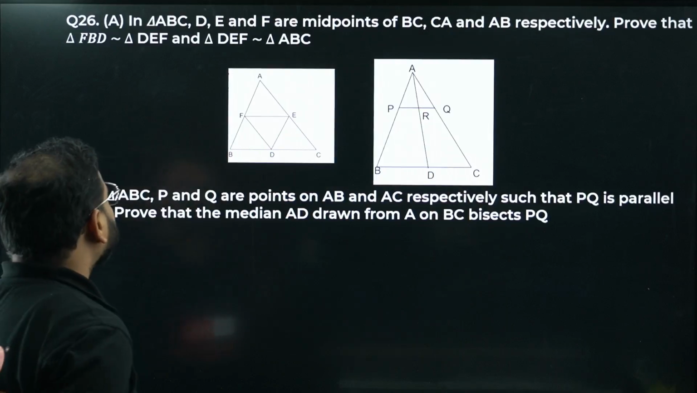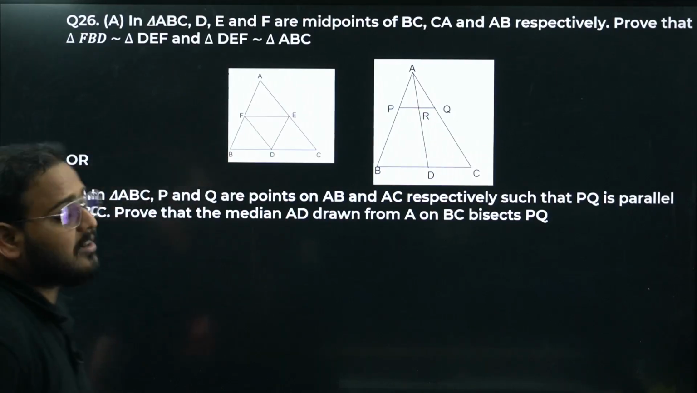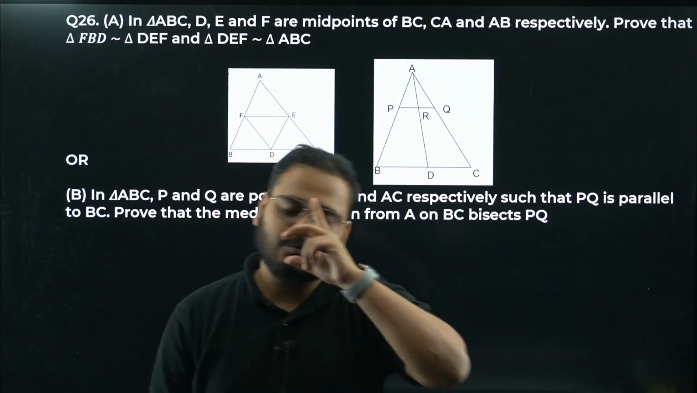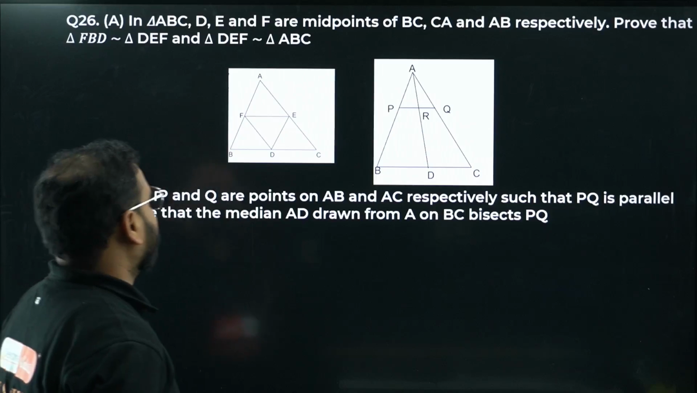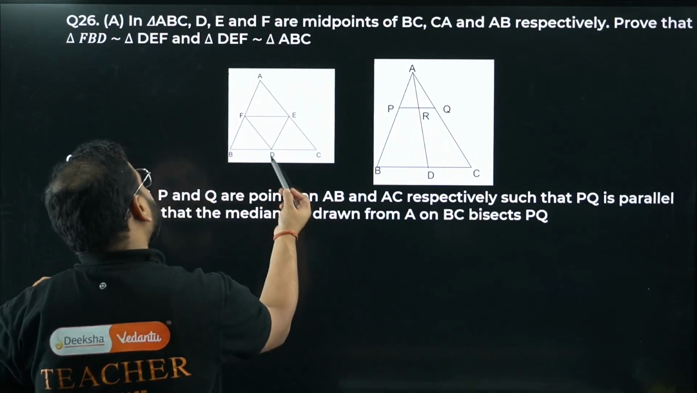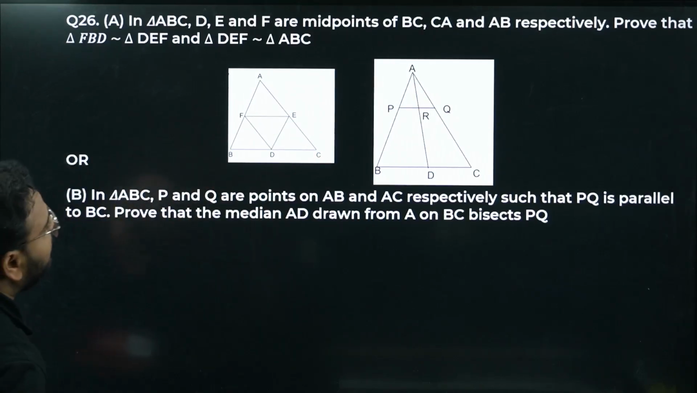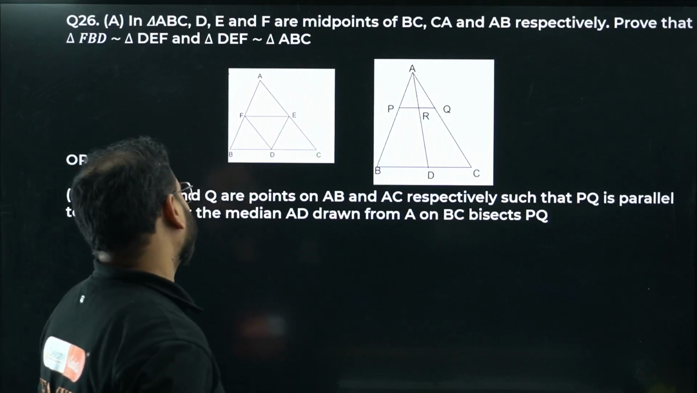Question number 26, we have part A. Again, there's an internal option given to you. You can choose either part A or part B. I'll solve both for all of you. In triangle ABC, D, E, F are midpoints of BC, CA and AB. Prove that triangle FBD and DEF are similar and DEF and ABC are similar.